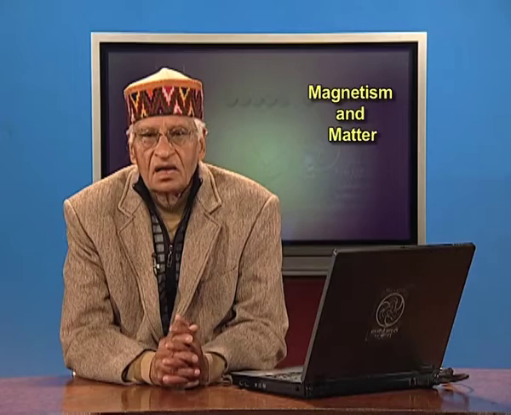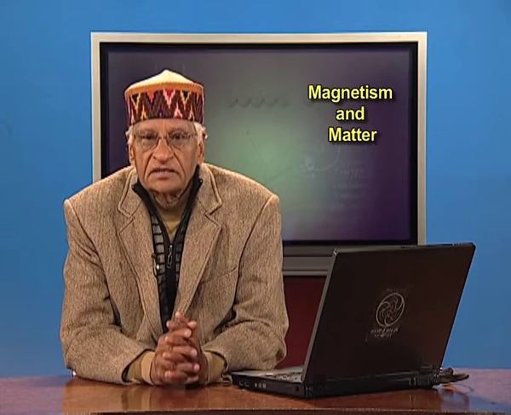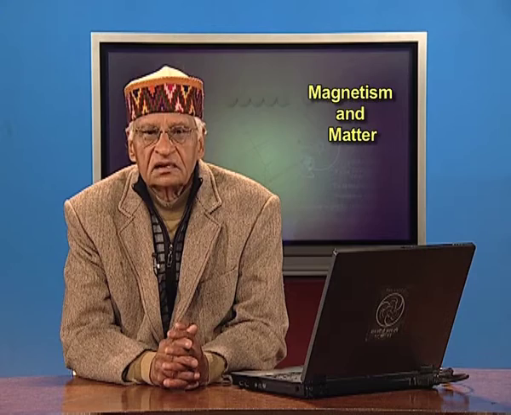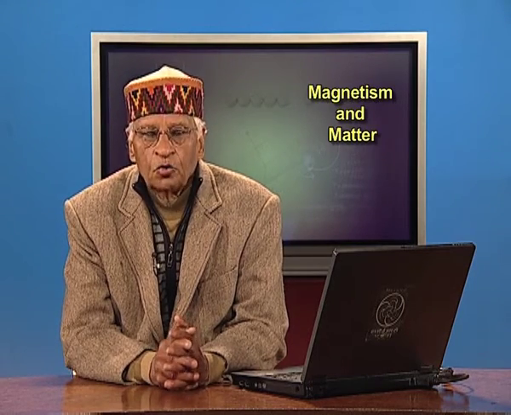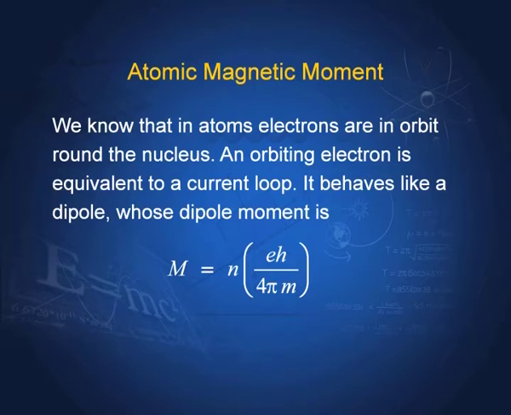Today, we continue with magnetism. We shall see why some materials can be magnetized and some cannot be. Those which can be magnetized are known as magnetic materials. So, we start with atomic magnetic moment.